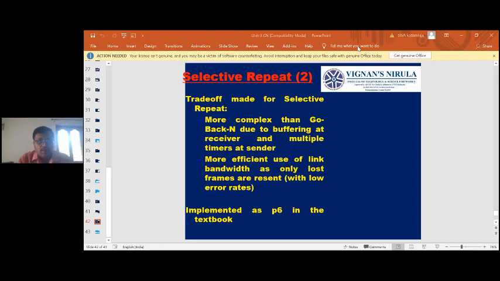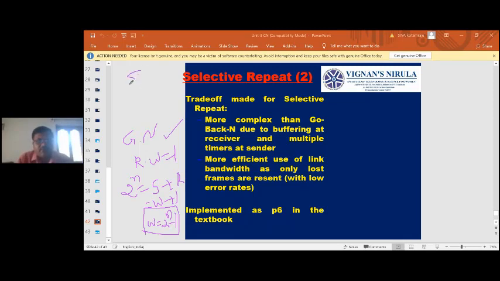So in case of go back n, receiving window size is 1. How many are possible for an n-bit sequence number? 2 power n. So 2 power n equal to sending plus receiving. That means w plus 1. What is w? 2 power n minus 1. That's it. This is for go back n.